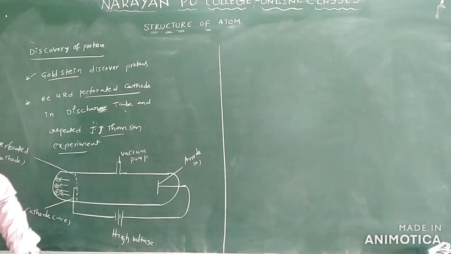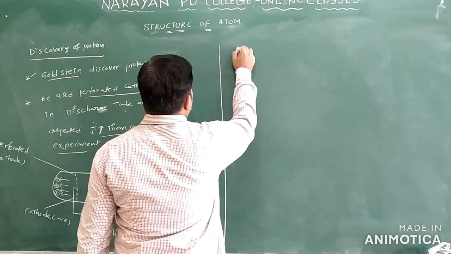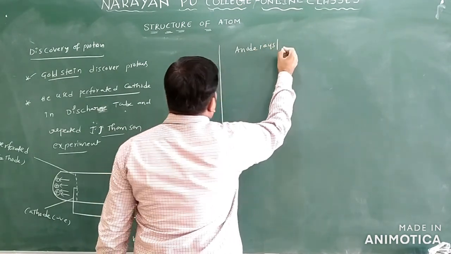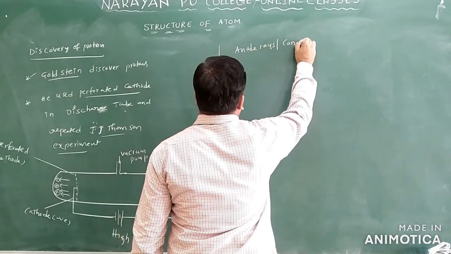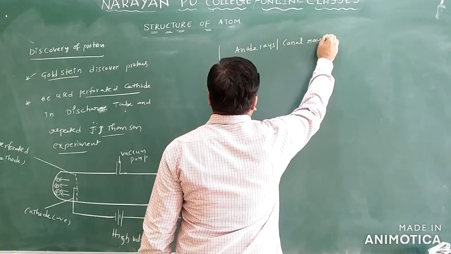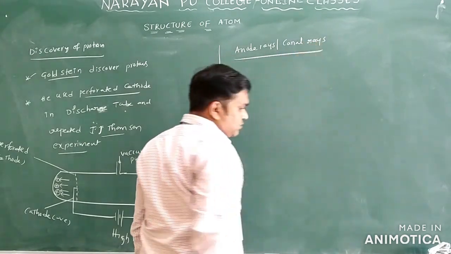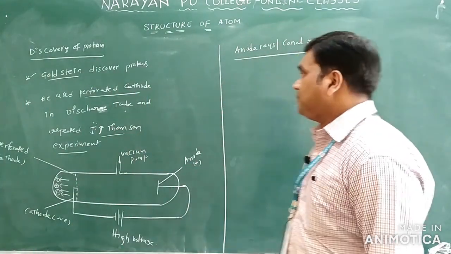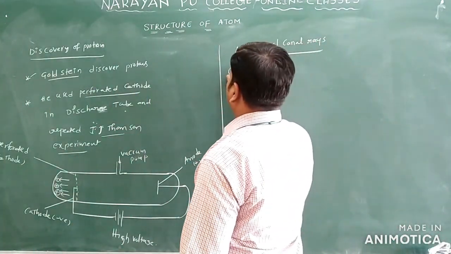Now let us see the properties of anode rays, or canal rays. The first point: anode rays travel in a straight line.